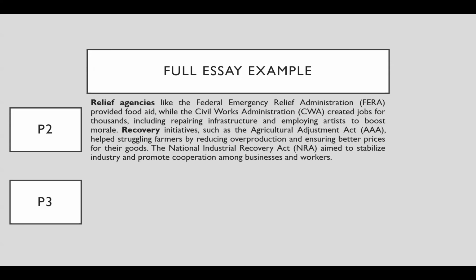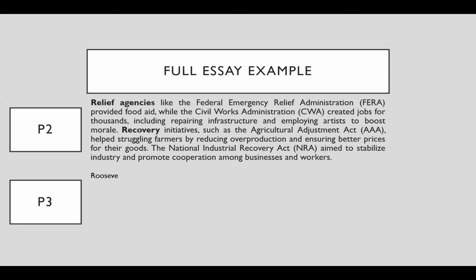Then I speak about the recovery, such as the Agricultural Adjustment Act and how it helps people: it reduces overproduction, ensuring better prices. You can go into more detail, but I kept it short and sweet. Basically, the government paid the farmers to produce less, so I simplified it quite a lot. Then you've got the National Industrial Recovery Act, NRA, which aimed to stabilize industry and promote cooperation among businesses and workers. I've mentioned all these different alphabet agencies and explained what they did to help the so-called forgotten man.